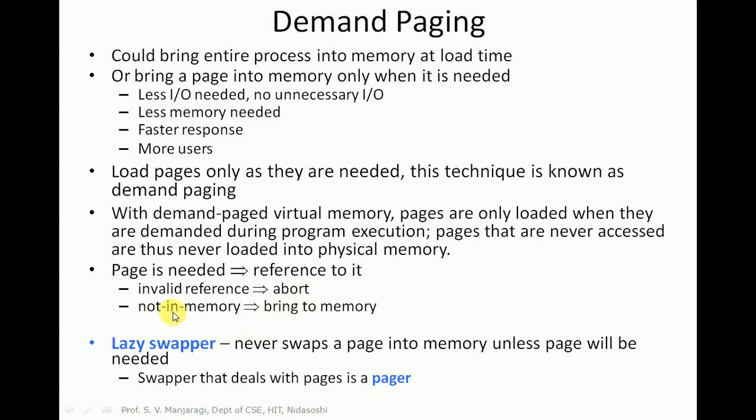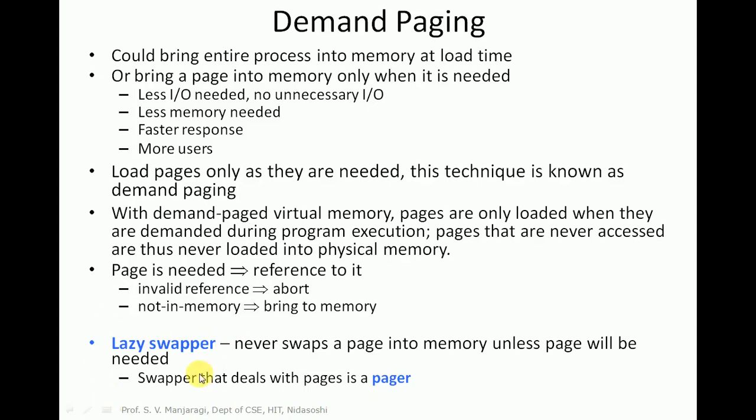Then in this case, if the page is not available in the main memory, what do we need to do? We need to bring that page to the memory from disk. We know that the entire program, consisting of different pages, is kept in the disk. If a particular page is demanded and it is not available in the main memory, it is called an invalid reference, and we need to bring that particular page from the disk to the main memory.